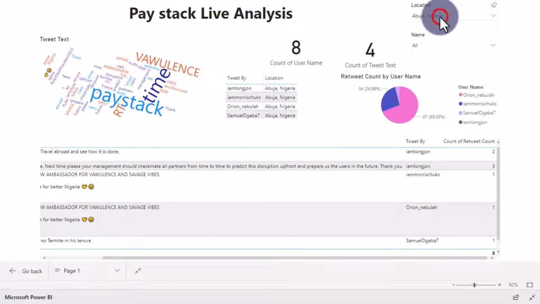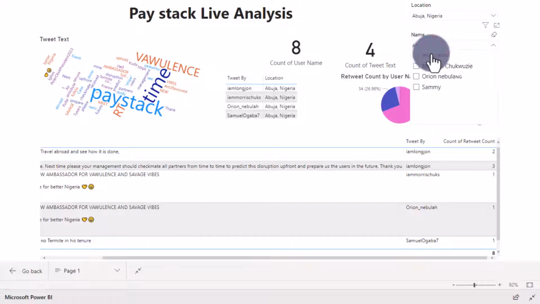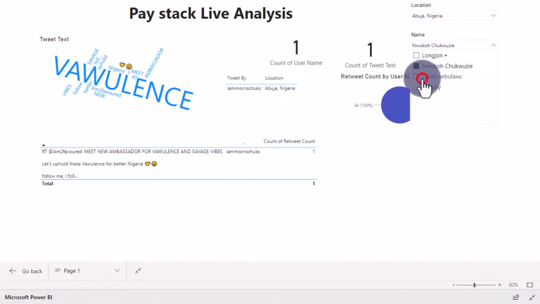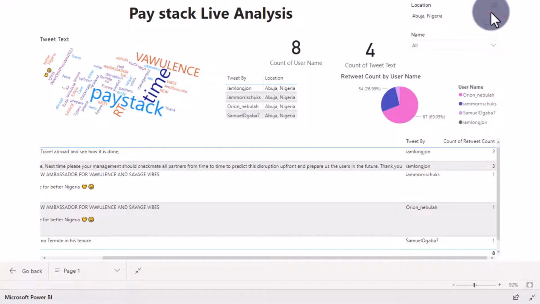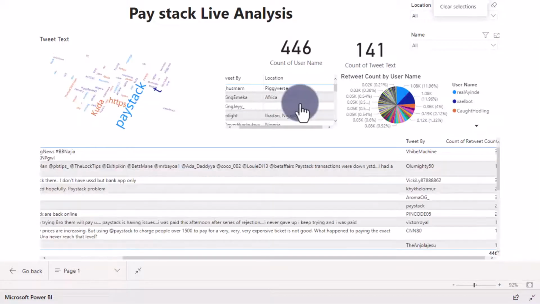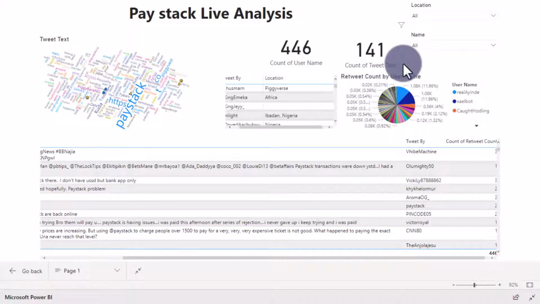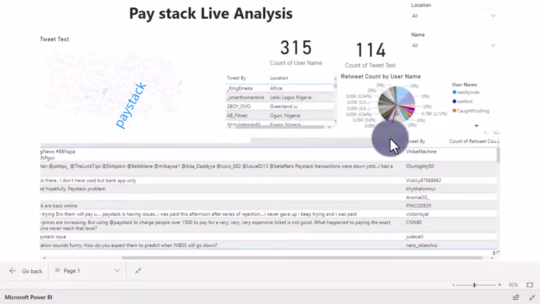Now, I could leave that one and I could search by maybe names, and you could search as much as you want. You could do some exploratory analysis here, and you see these analyses are being changed dynamically. You click on Paystack, you could see the analysis changing here and there based on it. Now this is on a blog site, so this is a cool feature.